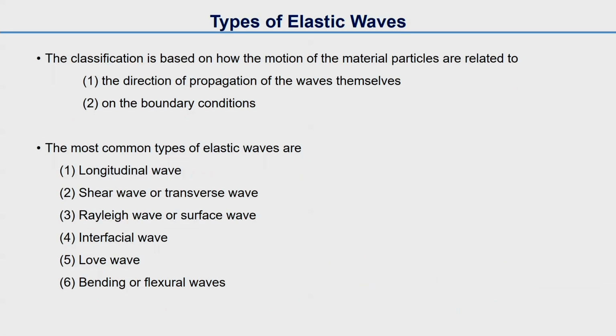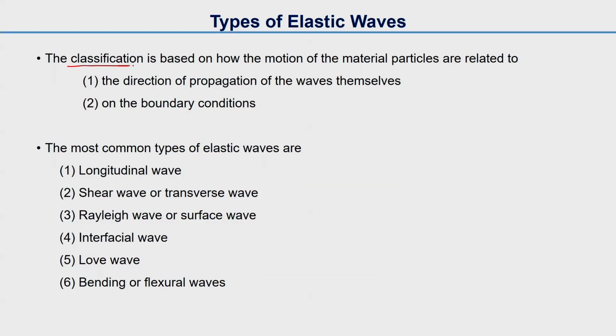Now we will discuss a little bit about the types of elastic waves. We will mostly focus on 2 or 3 of them, but there are several of them. We will just touch a little bit on those classifications. So basically the classification is based on how the motion of the material particles are related to the direction of propagation of the wave themselves and on the boundary conditions.